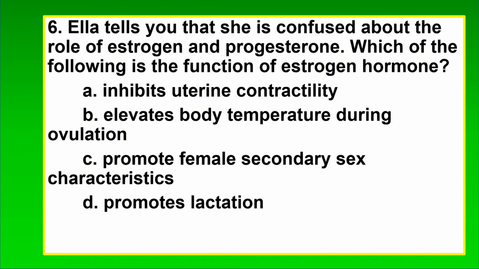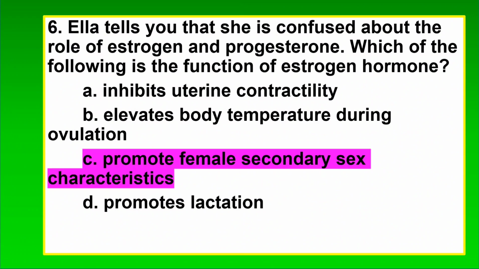6. Ella tells you that she is confused about the role of estrogen and progesterone. Which of the following is the function of estrogen hormone? A. Inhibits uterine contractility. B. Elevates body temperature during ovulation. C. Promotes female secondary sex characteristics. D. Promotes lactation. The correct answer is C, promotes female secondary sex characteristics. A. Inhibits uterine contractility and B. Elevates body temperature during ovulation are the roles of progesterone. D. Promotes lactation is the role of prolactin.